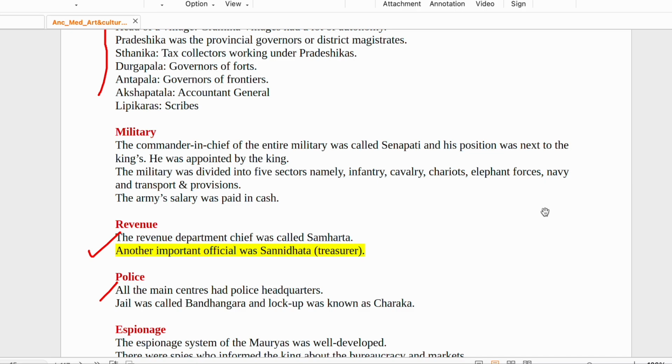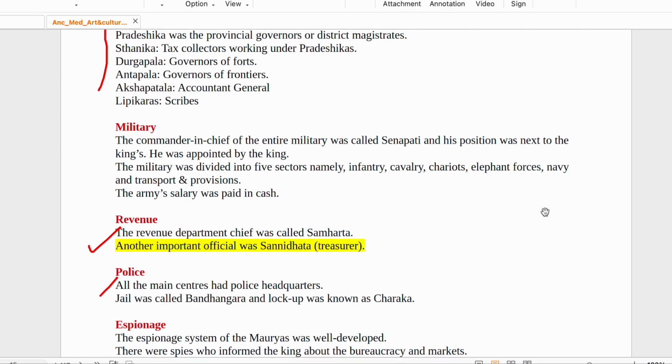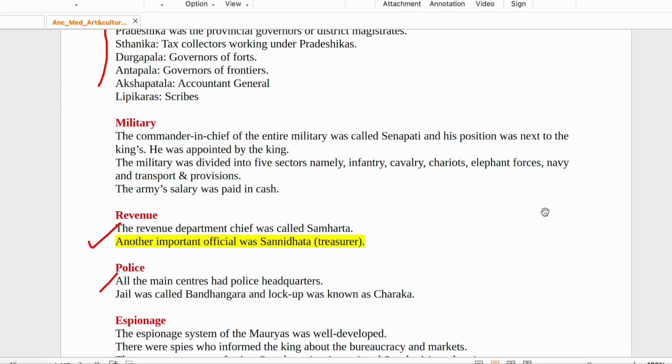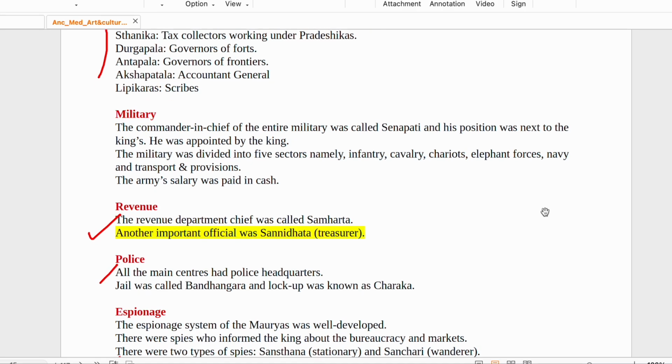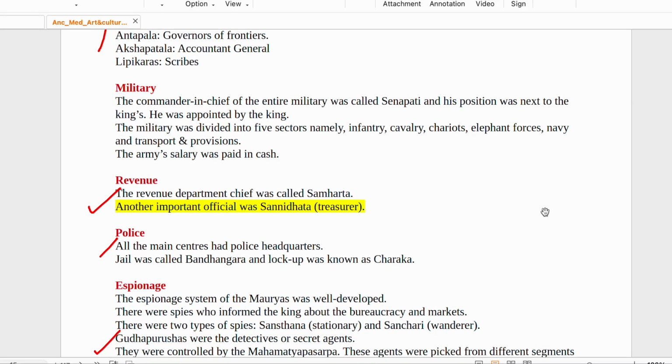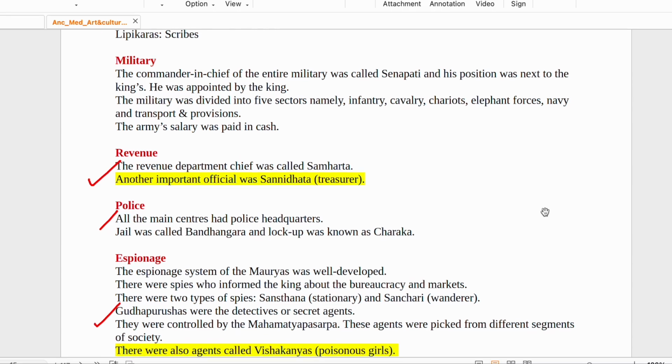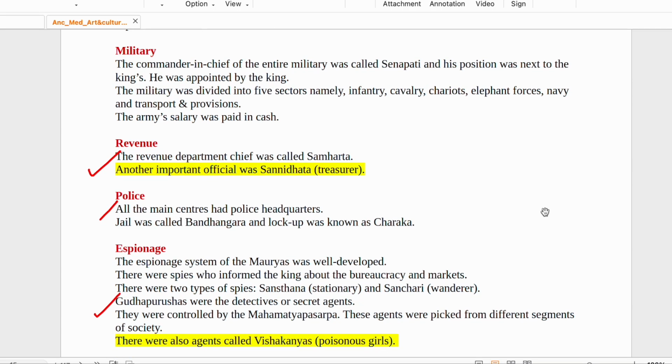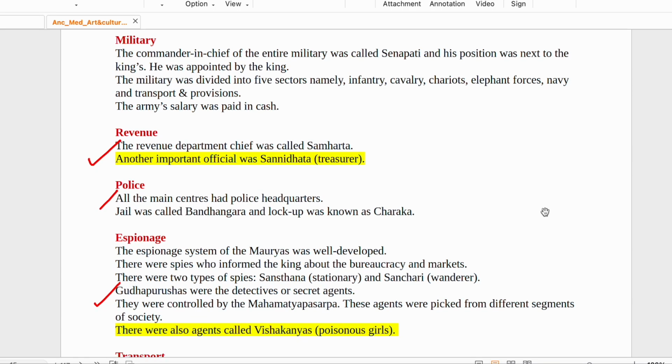This has been asked by UPSC. Akshapatala, Accountant General. Lipikaras, scribes. Lipi से पता चल जाता है ना, तो scribes हो गए. Commander in chief was called Senapati, and the military was divided into 5 sectors, namely infantry, cavalry, chariots, elephant forces, navy, and transport and provisions. And army salary was paid in cash.